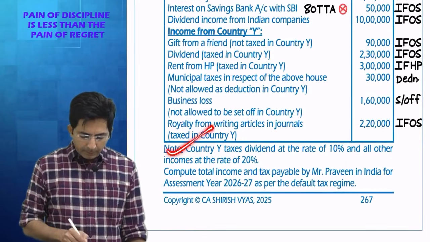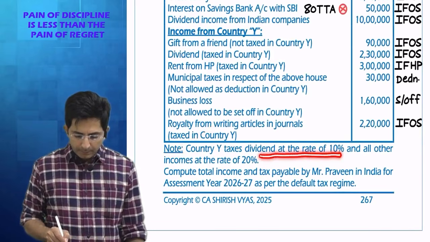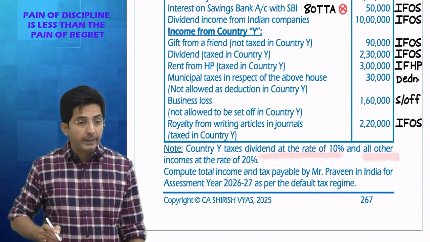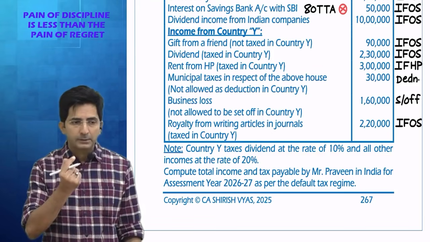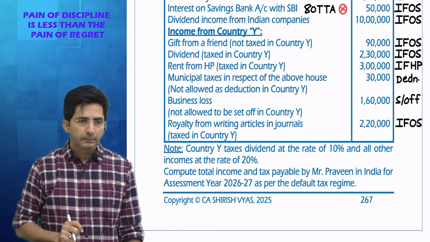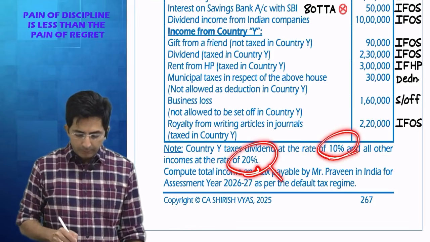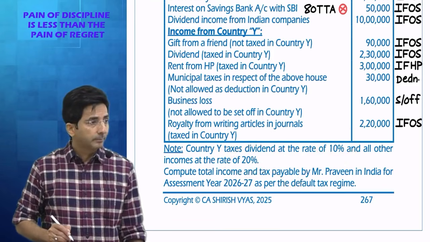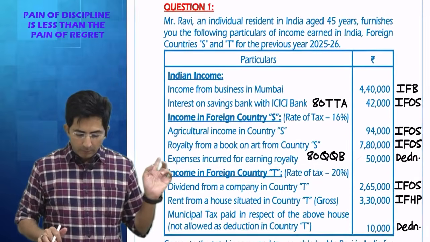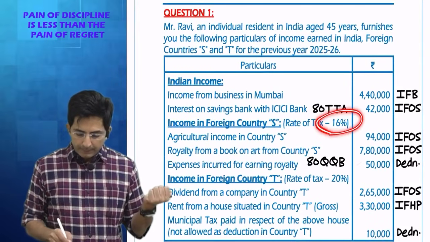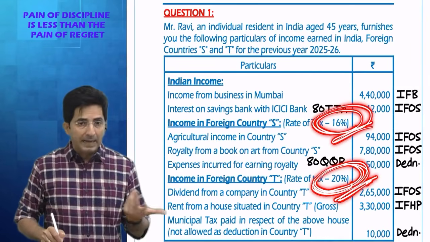Then in country Y, the tax on dividend is 10%, and for all other income, 20%. So this shows whether in country Y there is a single rate of tax or there are two rates. So we will have to find out the average. See, in the last lecture, if you remember, one question which I solved, question number 1, there they had given one single rate only. So that rate itself became the average rate.